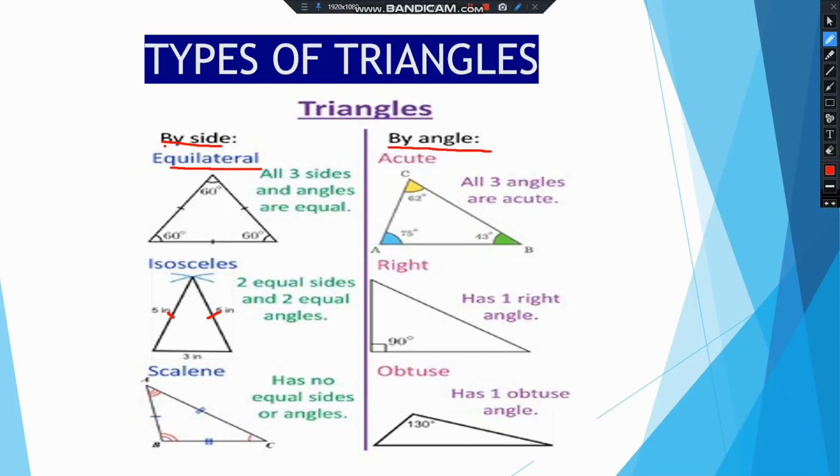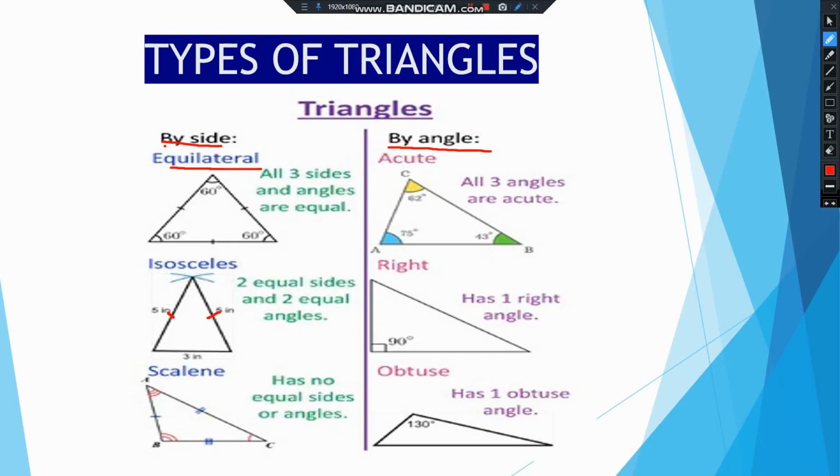Then the scalene triangle, where none of the sides are equal. So you can see that AB, BC, CA all are of different length. So a scalene triangle has no equal sides or angles.